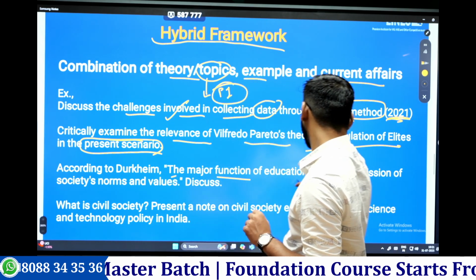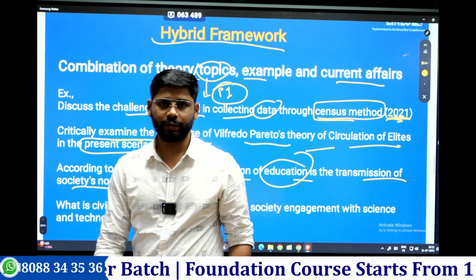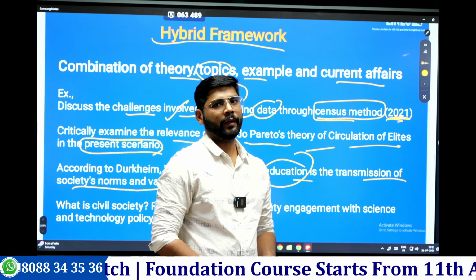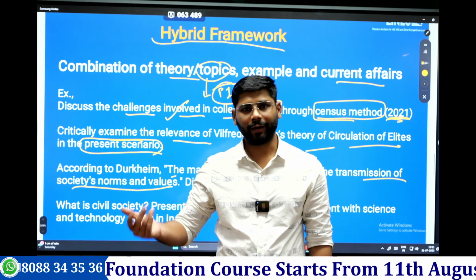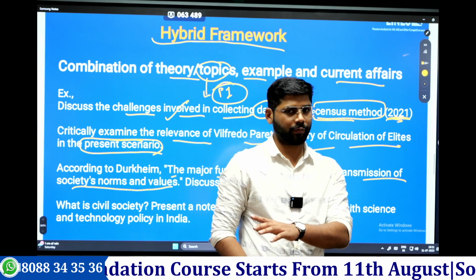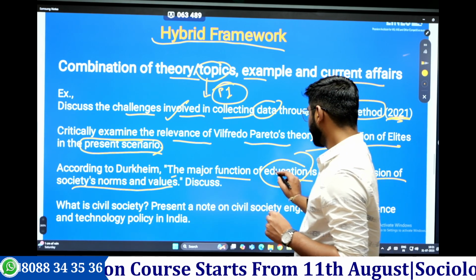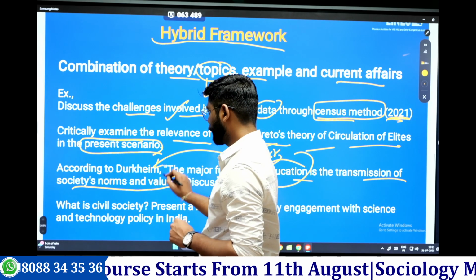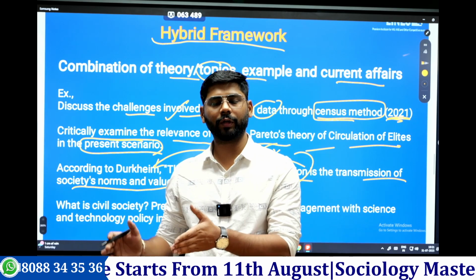Again, Durkheim's major function of education, transmission of society's norms and values. Now if you see this question, when you look at the syllabus UPSC has given for Durkheim, there are only three or four points. Social fact is there, division of labor is there, society is there, and religion. They nowhere mention education there. But education is in our 10th chapter, the last chapter of Paper 1. So they just combined the last chapter with Durkheim. So when you study a thinker, you need to see whether the thinker is relevant to other parts of the syllabus or not.